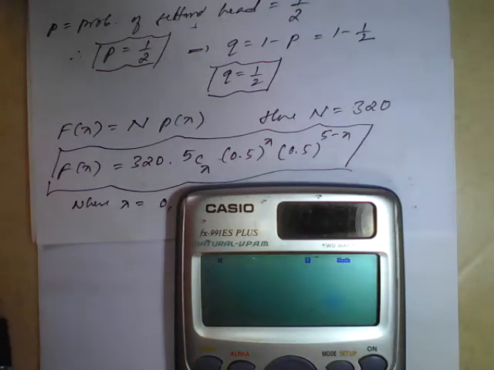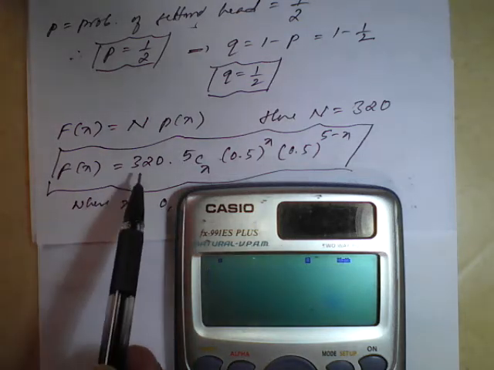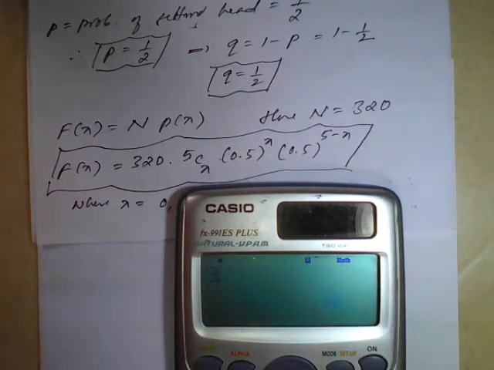Now I want to fix this formula in the calculator, so it will be easy for our calculation. So I will fix this formula, that is 320 into bracket of 5Cx. Press shift divided, you will get nCr, then for x use alpha x.